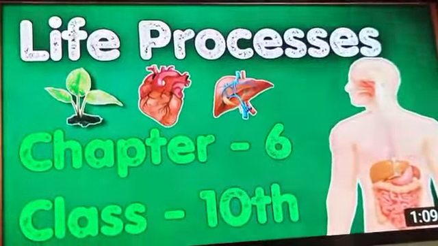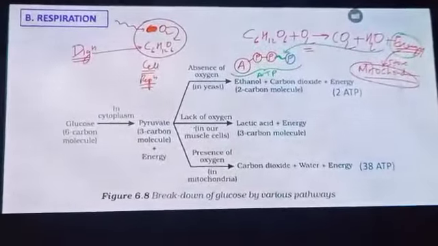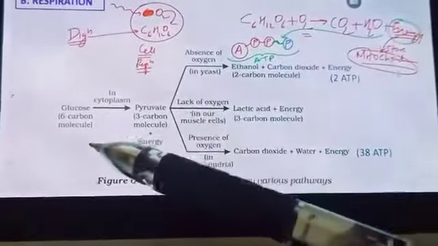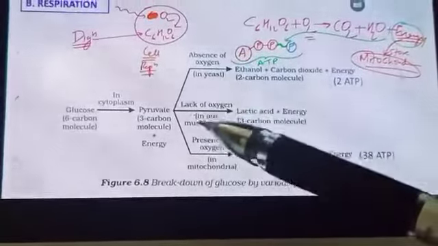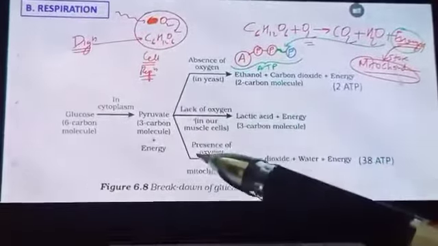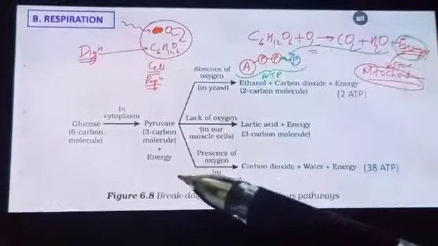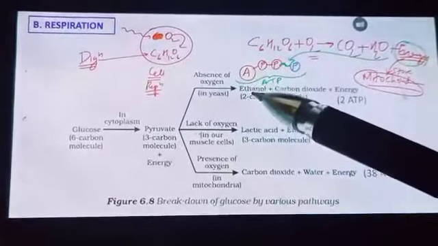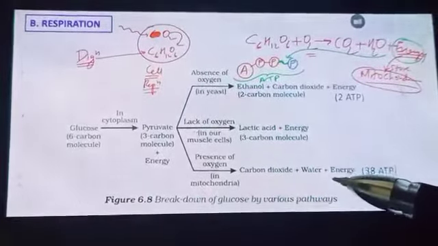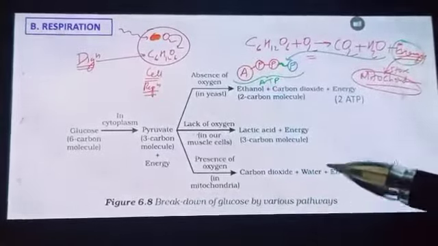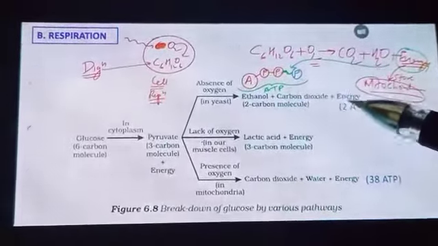So today we are going to continue with our topic, that is life process. So here you can see, when the glucose molecule is breaking down, it forms pyruvate. Pyruvate is formed in all organisms. After that, if it is in the presence of oxygen, when this glucose is turning into the form of energy in the presence of oxygen, it is known as aerobic respiration. Okay, it is aerobic respiration. If it is in the absence of oxygen, it is known as anaerobic respiration.